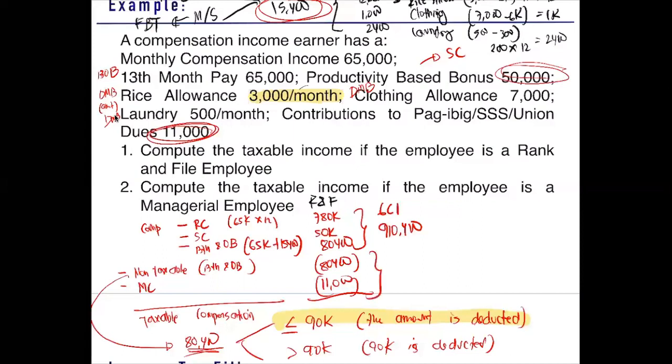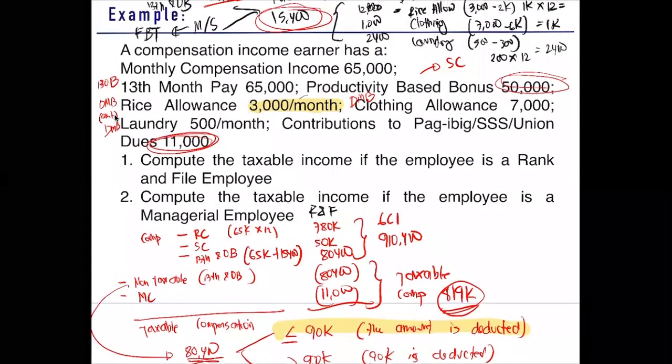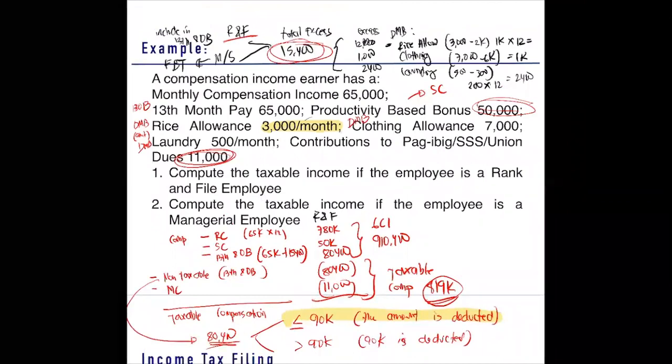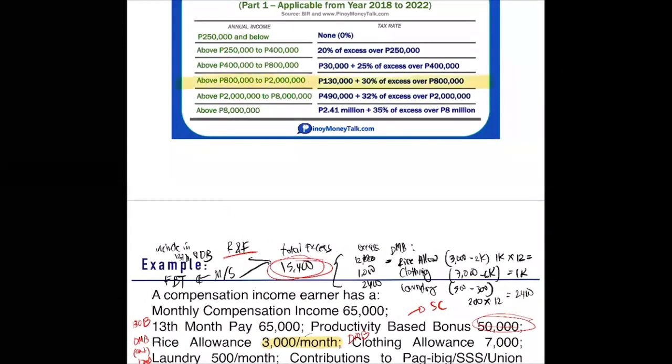Okay. So how much is our taxable compensation? So 910,400 less 80,400 less 11,000 will give us 819,000 taxable. So pag na-compute na natin yung 819, paano na tayo mag-compute ng tax niya? Balikan natin yung tax table. 819, saan yan pasok? 819, pasok siya sa 800 to 2 million.